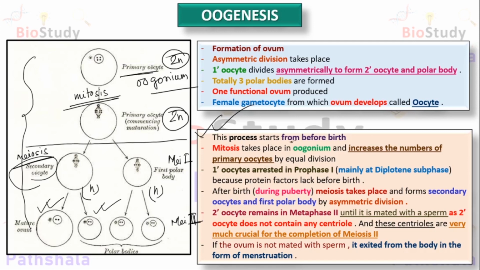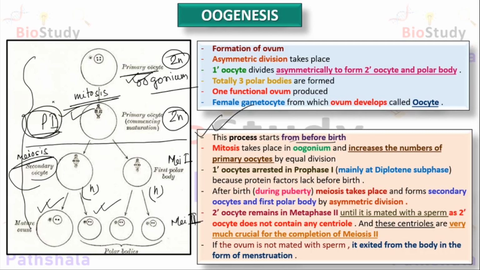This process starts from before birth. That means oogenesis takes place when a female body is in the mother's womb, and mitosis takes place in the oogonium, that is the first cell which is 2n in nature, and increases the number of primary oocytes by equal division, that means mitosis. Primary oocytes, that means this phase, are arrested in prophase 1.